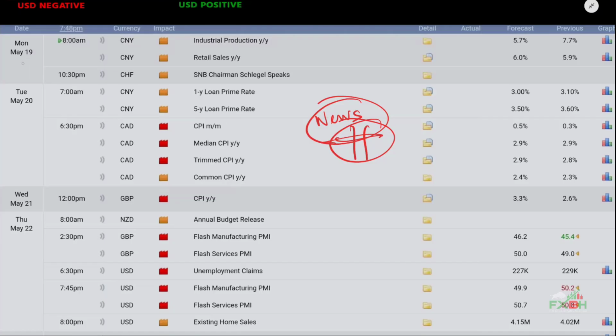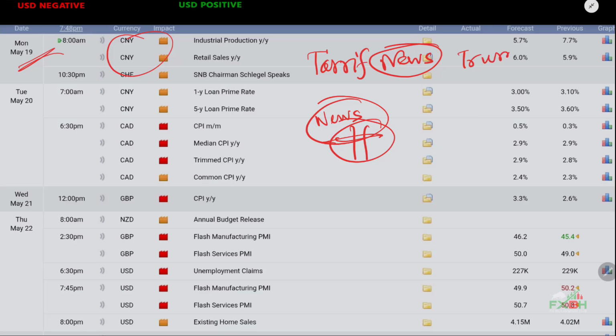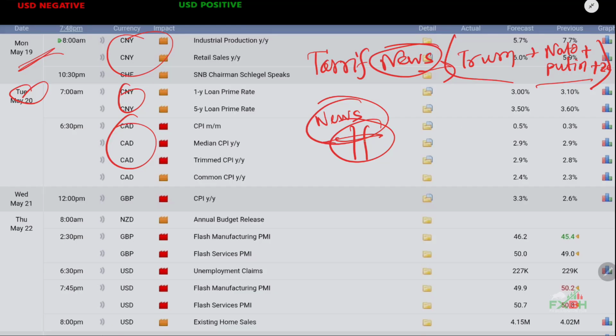As you can see, on Monday there is no major USD news, there is tariff news, from Trump and NATO, plus Putin plus Zelensky, so we will keep our eyes on that issue. On Tuesday there is no USD news, there is CAD CPI news.